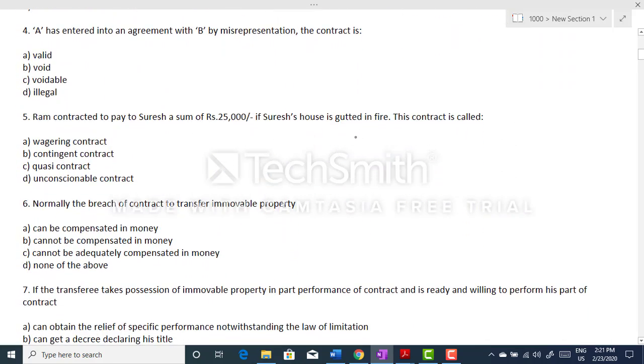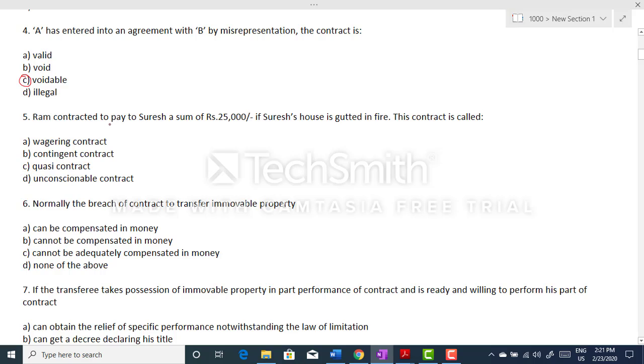So question number 4 is, A has entered into an agreement with B by misrepresentation. The contract is. We have four options here, and the correct option is option C, that is voidable. Let's move to fifth question.